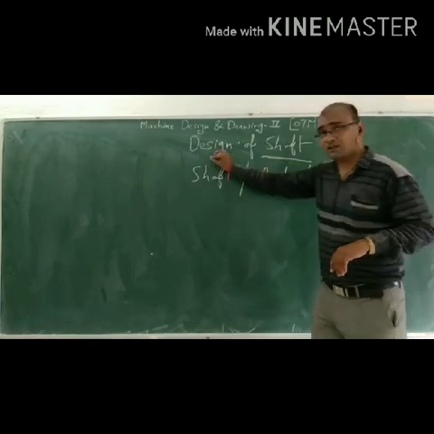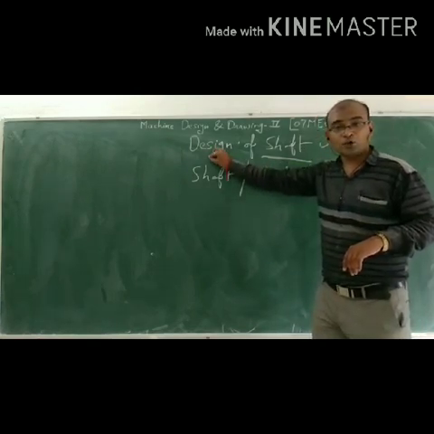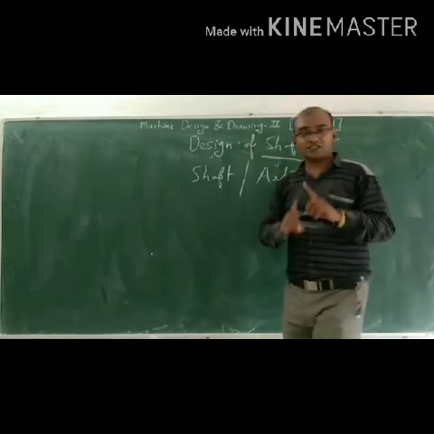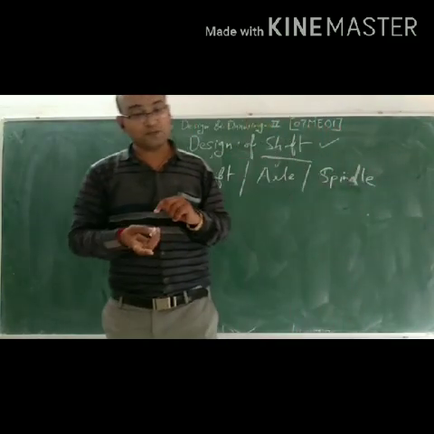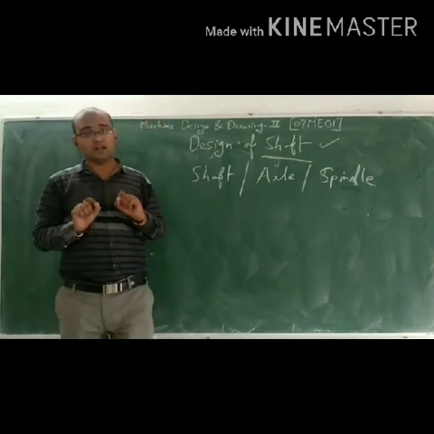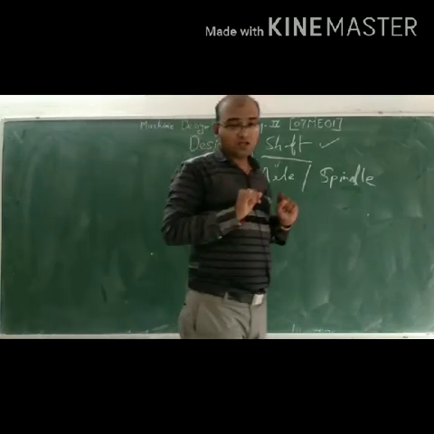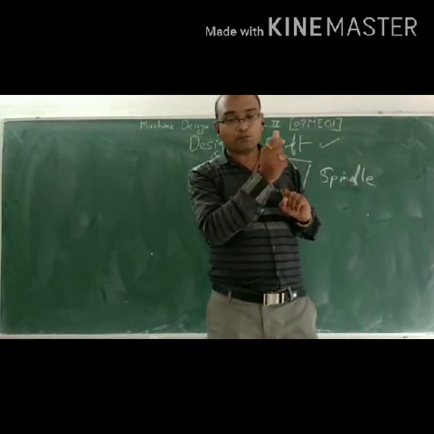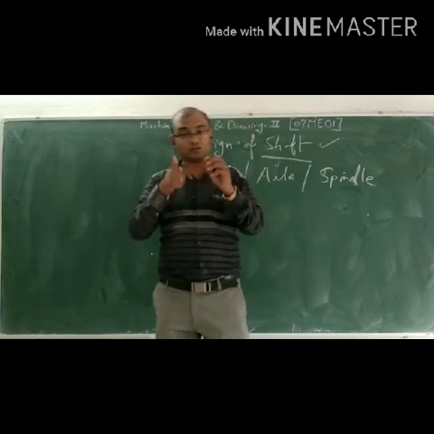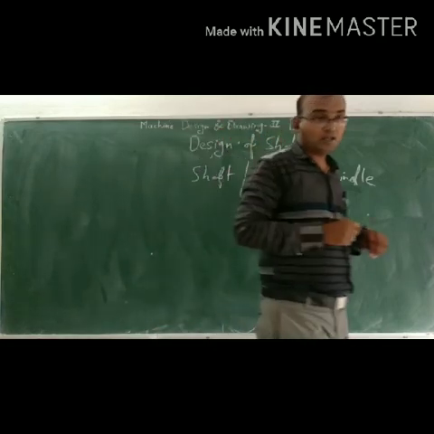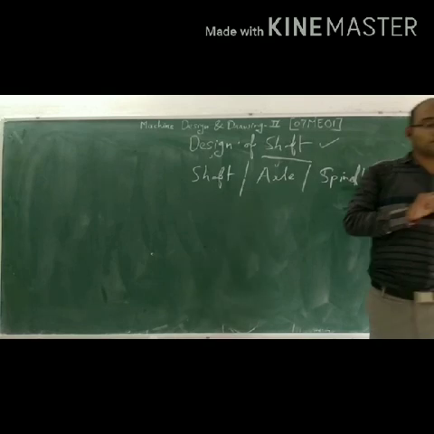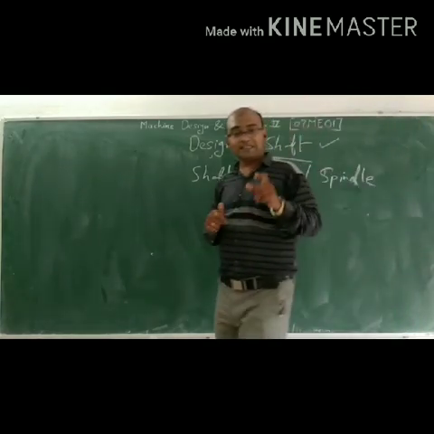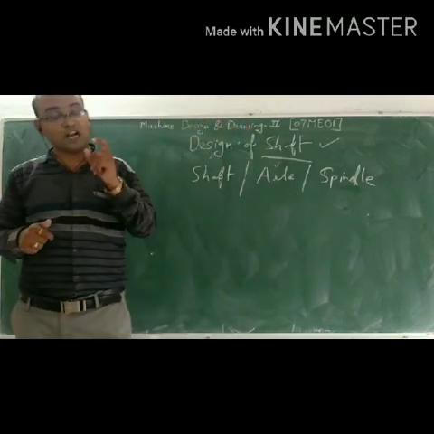You think shaft is a rotating element, and the axle is a stationary element which is subjected to bending moment, and it simply supports a rotating body such as the hoisting drum, car wheel, and ropes. Then spindle. What is the spindle? Spindle is a short shaft.